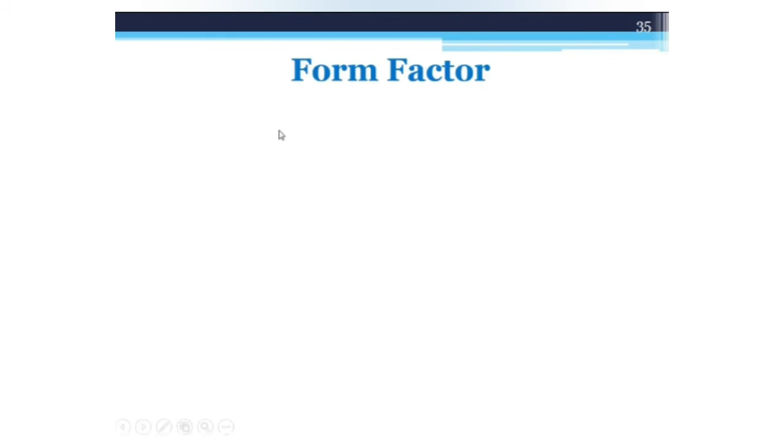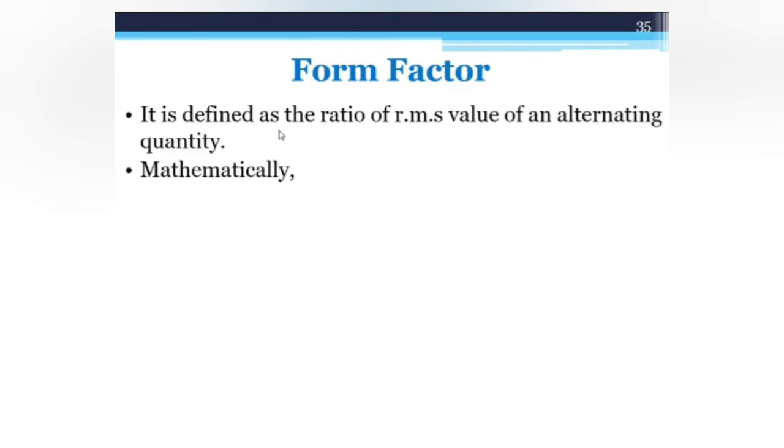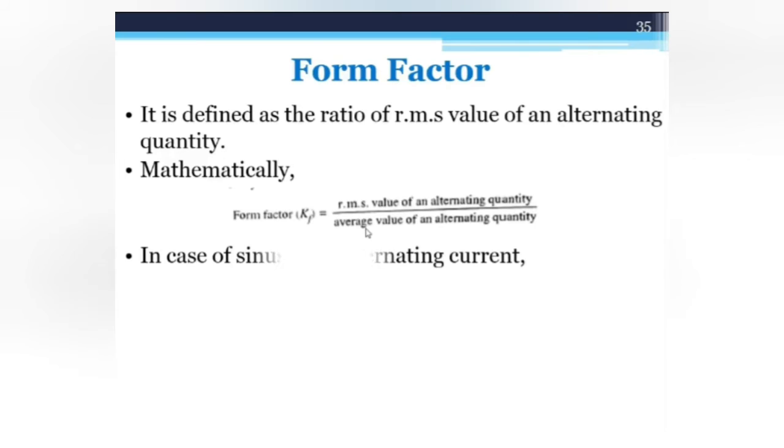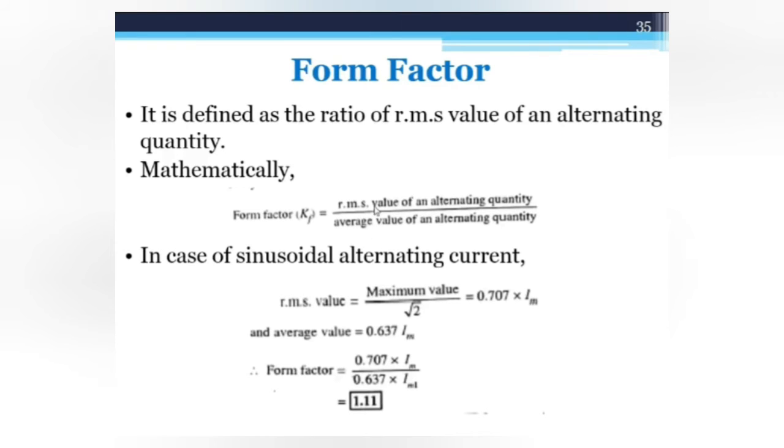The next is the form factor. The form factor is defined as the ratio of RMS value of an alternating quantity to the average value of an alternating quantity. So mathematically, Kf is equal to I RMS upon I average. As you know, the RMS value for a sinusoidal alternating current is 0.707 Im, and the average value is 0.637 Im. So when we put the RMS value and average value in the equation, we get the form factor for sinusoidal alternating current is 1.11.